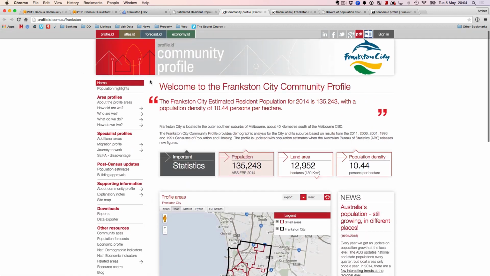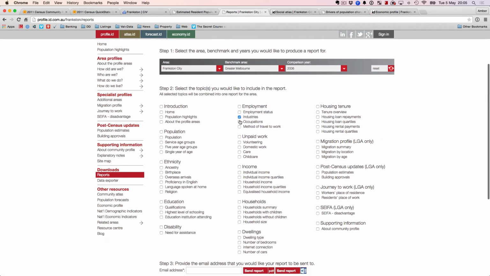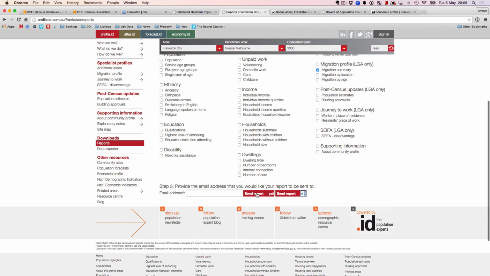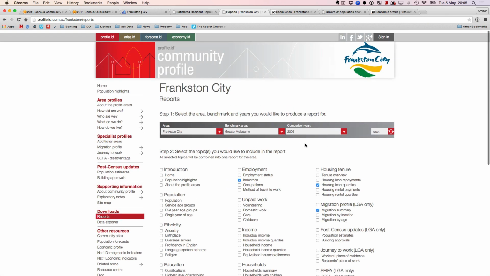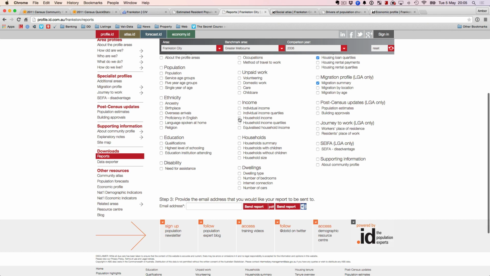And the best part about this is, apart from economy.id, profile and forecast both have this section called reports, and you can select what you want in your report from this website, put in your email address, and send yourself that report. So have a play around with this, have a look at your council, and you'll be surprised with a lot of stuff that you'll find out from this website.